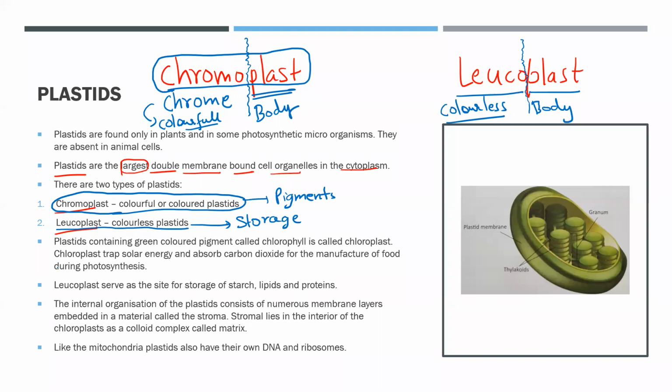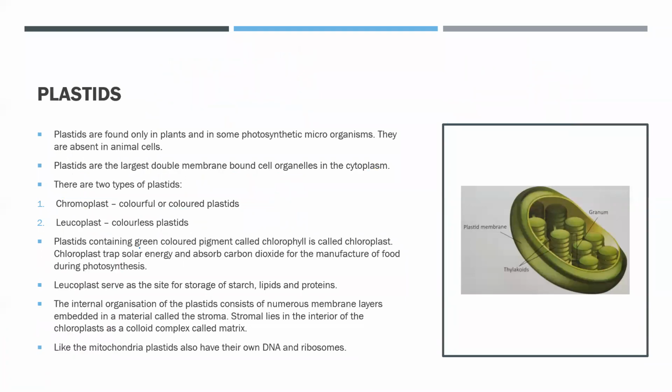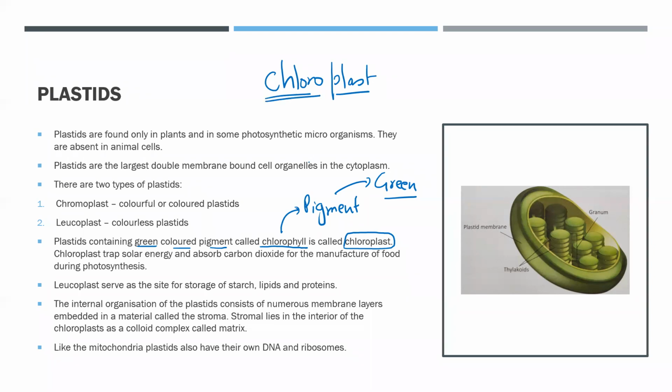Now, the next point is very important. It says the plastids which contain the green colored pigment called chlorophyll. Chlorophyll is the green colored pigment which provides green color to the plants. It is contained in the plastid, and because that type of plastid contains chlorophyll, it is called the chloroplast. The word chloro means chlorophyll and plast means body. So a body which contains chlorophyll.